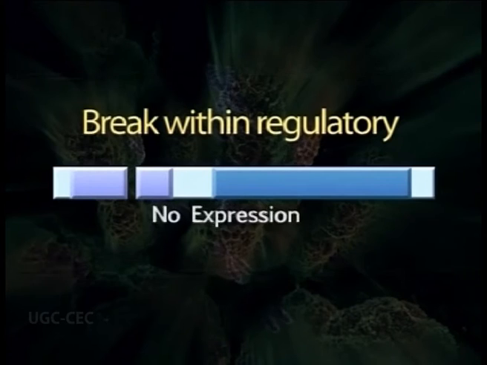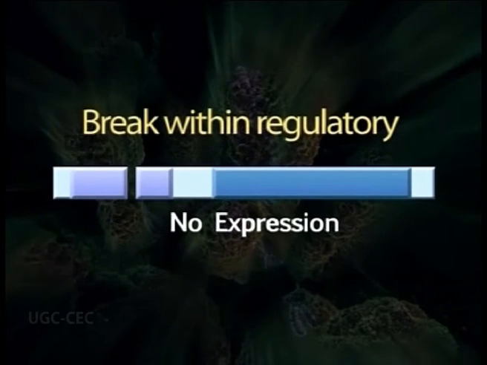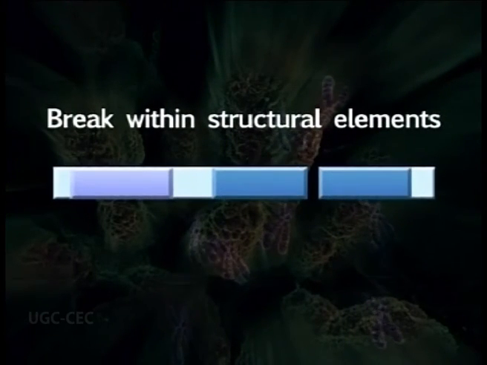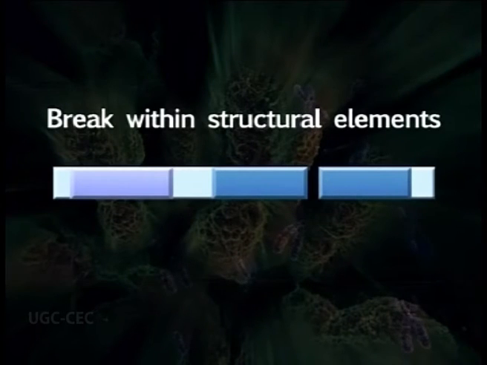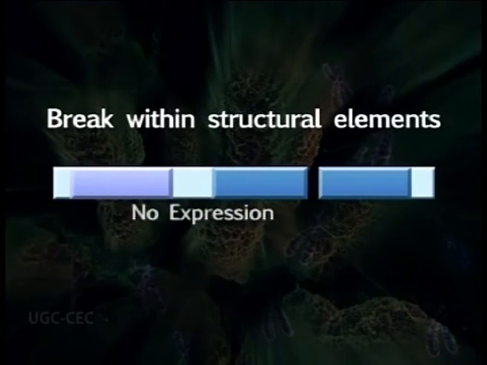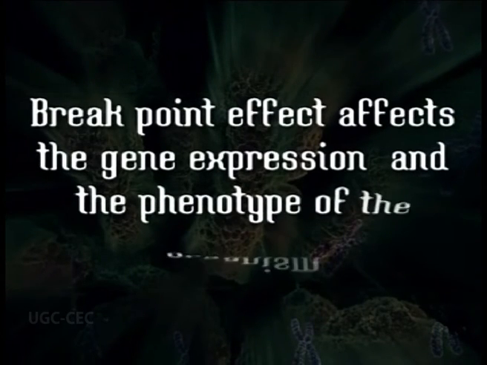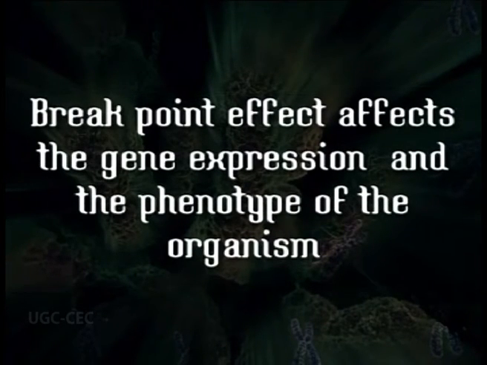If such a situation occurs, then after the inversion has taken place, the expression of the gene will be lost. So this we call breakpoint effect, which affects the gene expression and finally the phenotype of the organism is